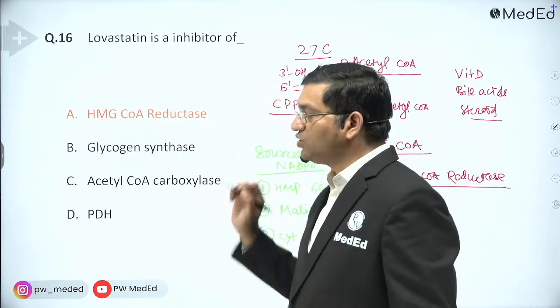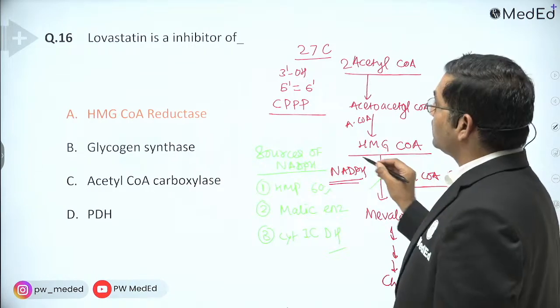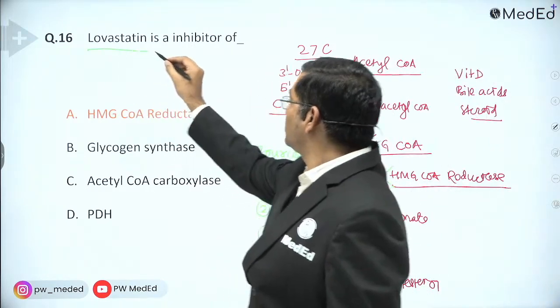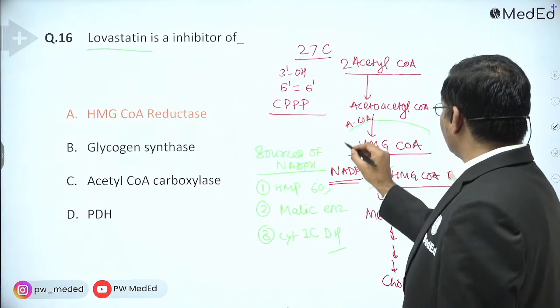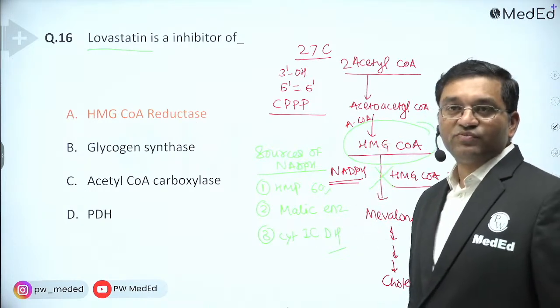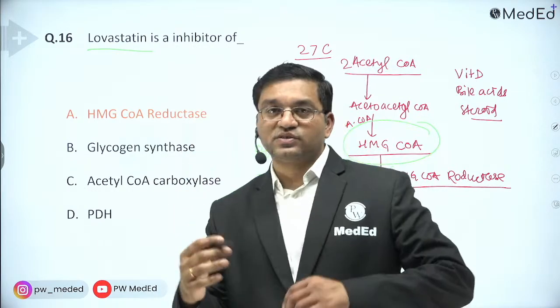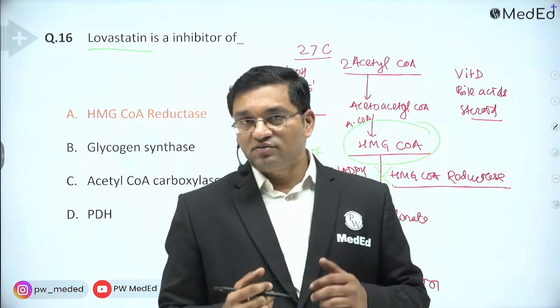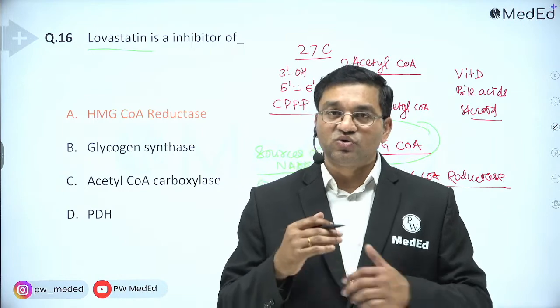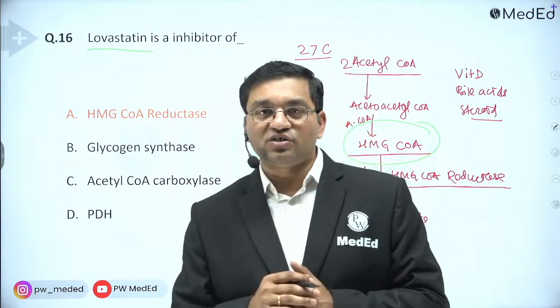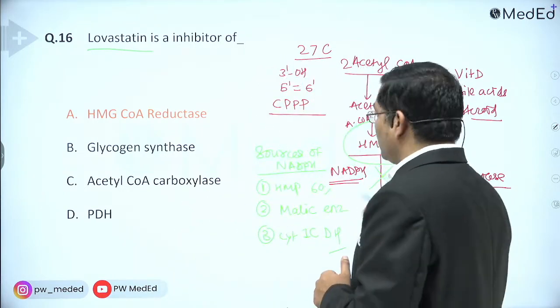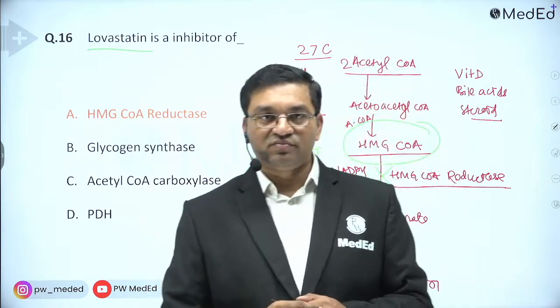Lovastatin inhibits HMG-CoA reductase. Lovastatin is structurally similar to hydroxymethyl glutaryl coenzyme A, which is the substrate for HMG-CoA reductase. So they are substrate analogs, similar in structure to each other, and they compete for the active site of the enzyme.